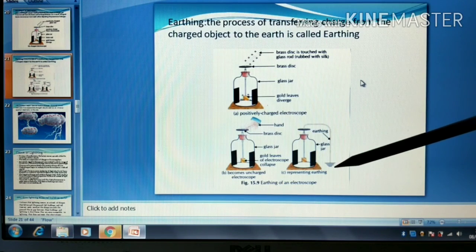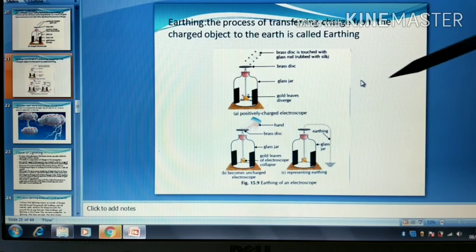So this represents the concept of earthing. Whatever charges were there in the gold leaves, finally they were moved from the brass rod to the brass disc to the body and then finally to the earth, and this is called earthing.